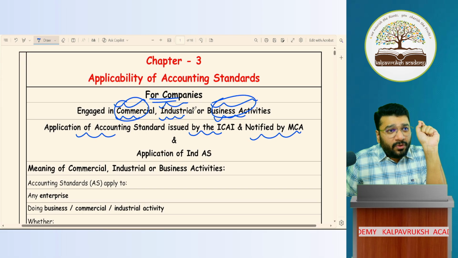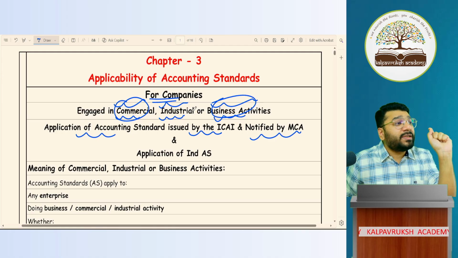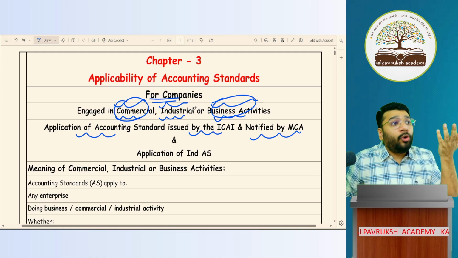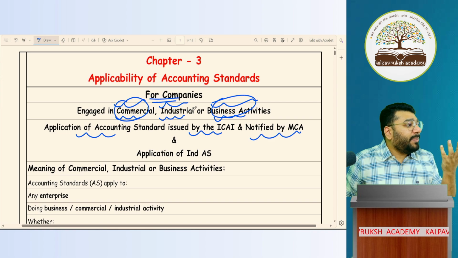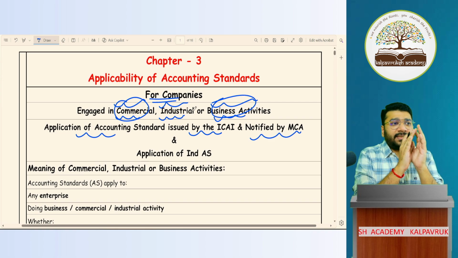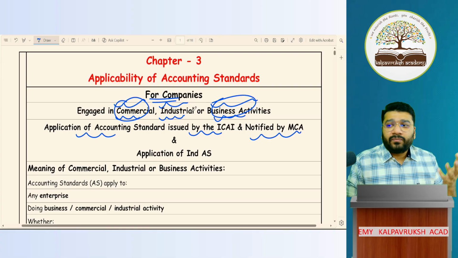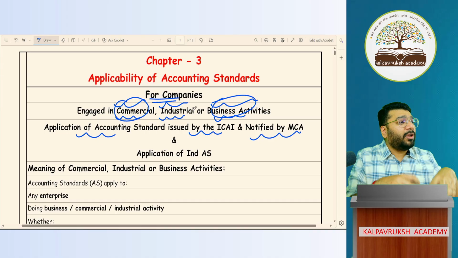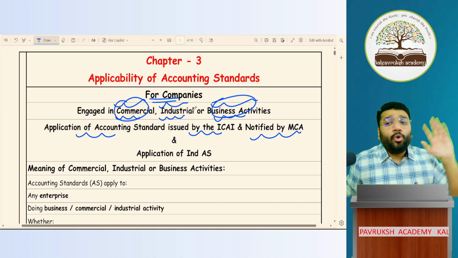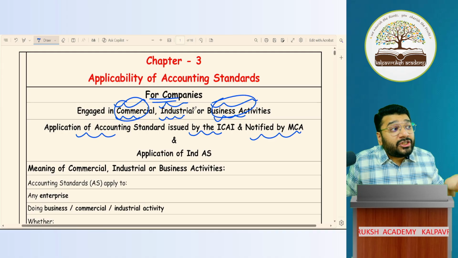If even one small activity of that organization is commercial in nature, for example, an old age home, let's say there's a Section 8 company which takes care of all the elderly people. Whatever funds they get, they use it for the welfare of the old age people. Are they doing any commercial activity?